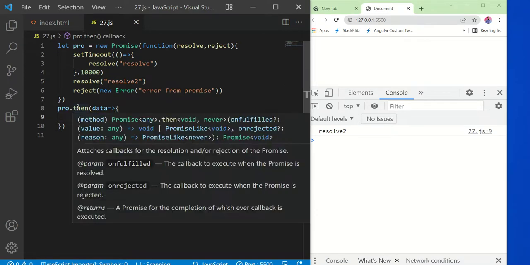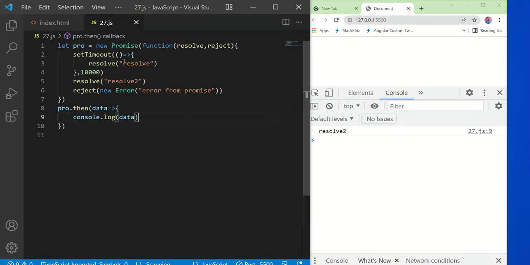The then method gets triggered once the promise is settled, either with resolve or reject. In this way, using the then method, you can consume the resolve or reject event. If it is settled with resolve, you can handle resolve, otherwise you can handle reject.